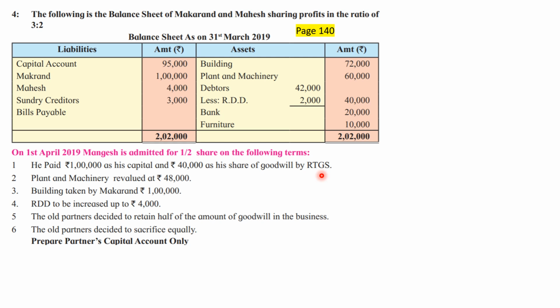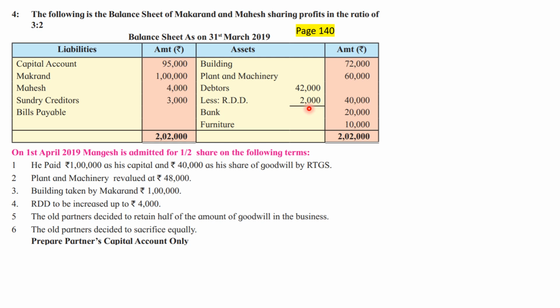In the earlier lecture we had seen the treatment to be given in such a situation. Existing RDD is 2,000 and we want to raise the RDD up to rupees 4,000. So when it comes to passing the entry, it should not be of this 2,000 or of this 4,000, but of the amount which is the difference between old balance and new balance. Old balance is 2,000, new balance is 4,000, so the entry should be of rupees 2,000. Coincidentally, fortunately, the amount of entry and the amount of RDD as per balance sheet is exactly the same.